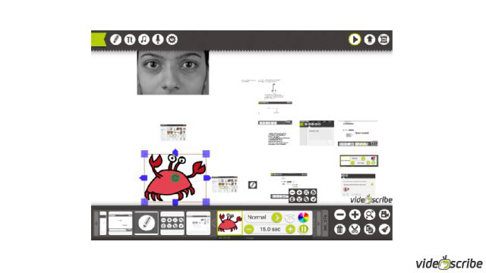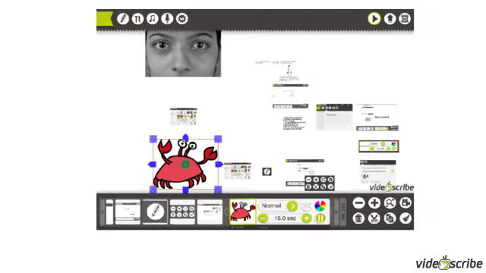And here's the palette again. You can see those buttons in the upper right, as well as the play button, which will allow you to preview the totality of your scribe thus far. Need to work on my timing.